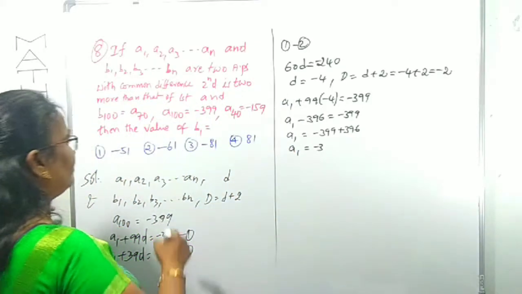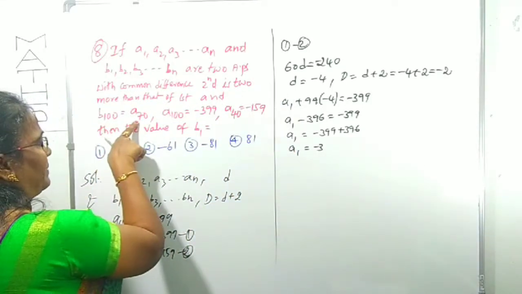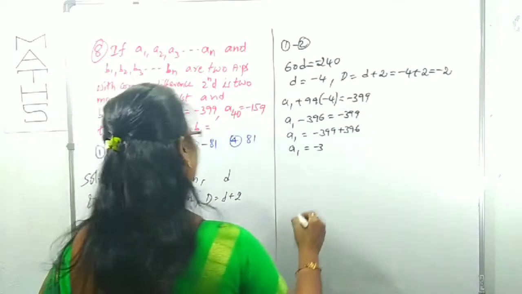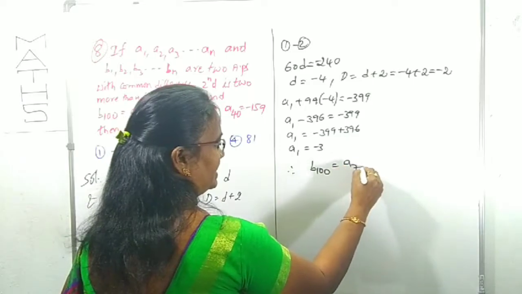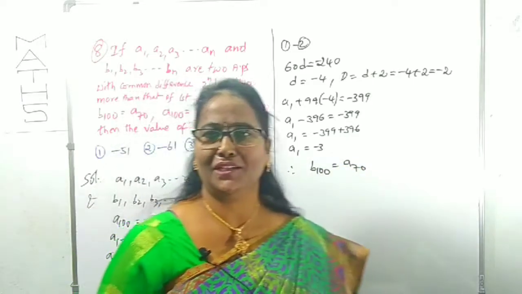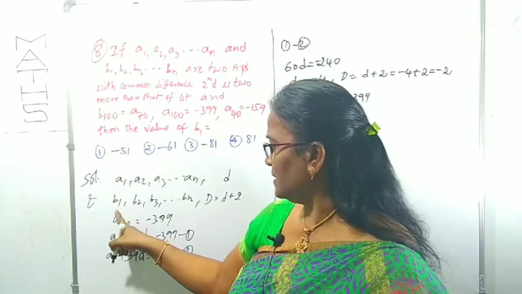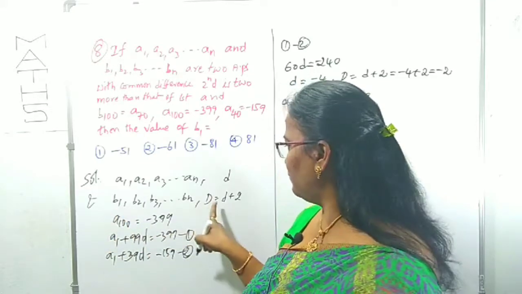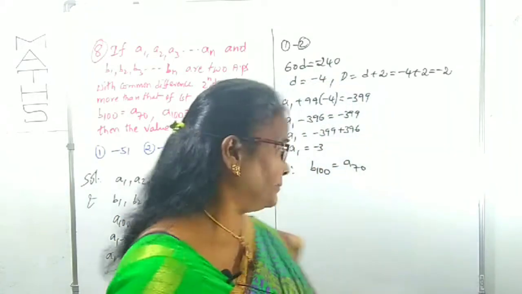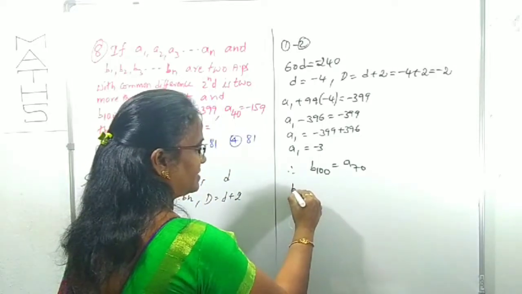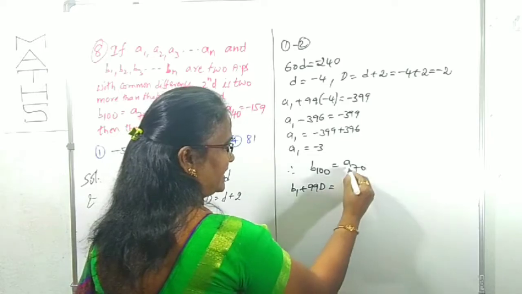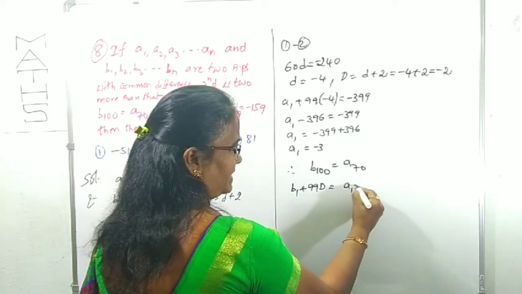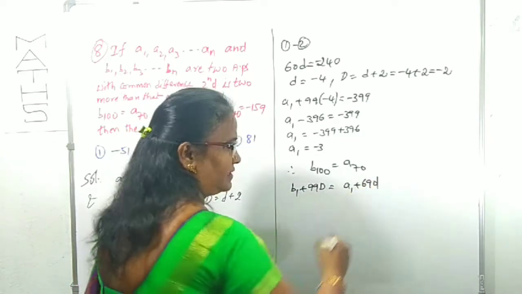Now we have one more equation, B100 is equal to A70. Now we can use B100 equal to A70. B100 means for the second series, the first term is B1 and the common difference is capital D. That is B1 plus 100 minus 1, 99 into capital D, is equal to A70. That is A1 plus 69 into small d.